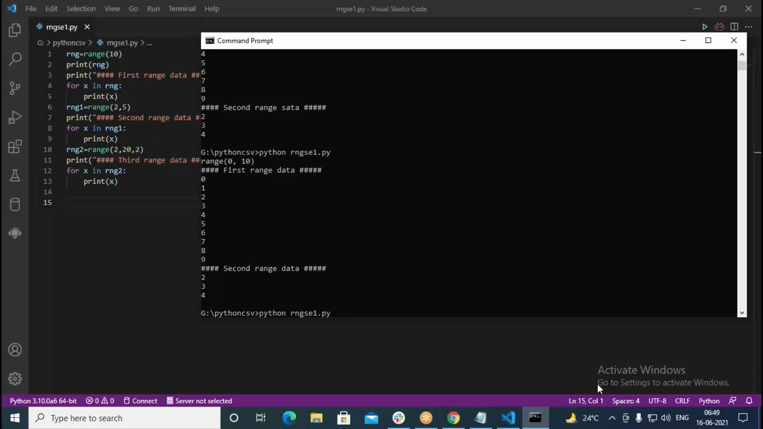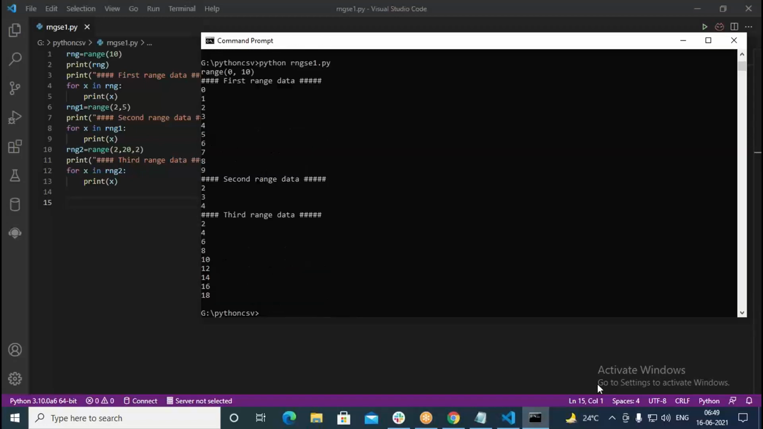So run now, see what we get. In the first one it's printing 0 to 9, but in the second one, 2, 3 and 4. 5 is the outer boundary, which is not inclusive, that is, it is exclusive. Even when you go with 2, 20, 2, here 20 is exclusive, it is the outer boundary. So from 2 to 20, 20 is not inclusive, so it's printing 2, then 4, then 6, then 8, then 10, 12, 14, 16, 18. So in that way it's printing. So this is basically a range.